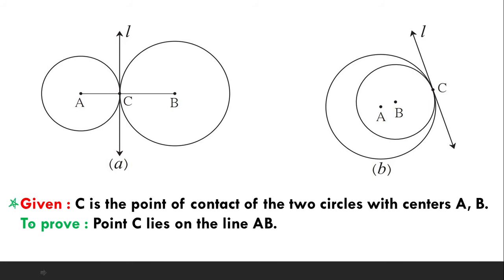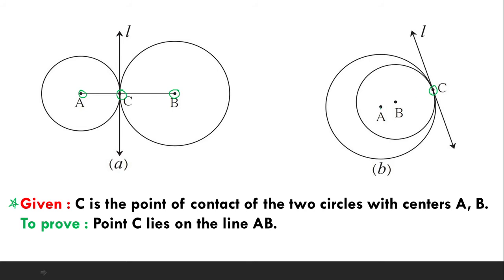Now what do we have to prove? We have to prove that the point of contact, that is point C, lies on the line which joins the two centers. In the figure we can already see that the line joining the two centers A and B is segment AB, and point C is lying on segment AB.